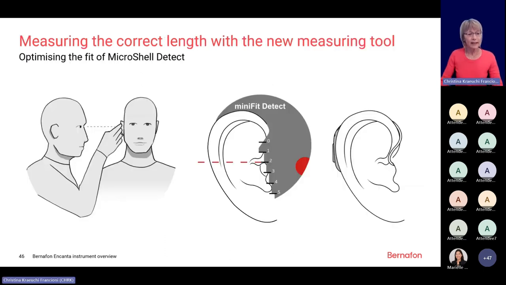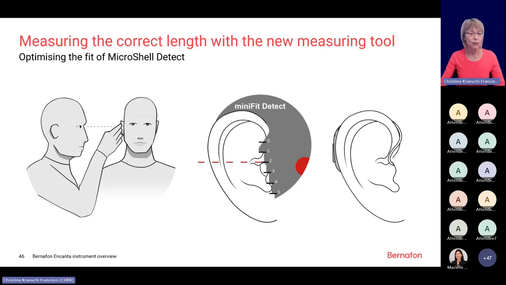There is a new measuring tool available. It will be delivered with the new speakers. So there is a set of speakers, and included you can get the new measuring tool. As you will see, the new measuring tool includes also the new size, which is 5 and 0. So we recommend now whenever you take the measurement of the ear, then use the new tool.